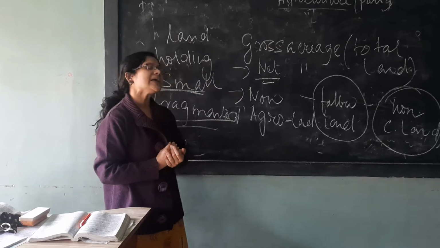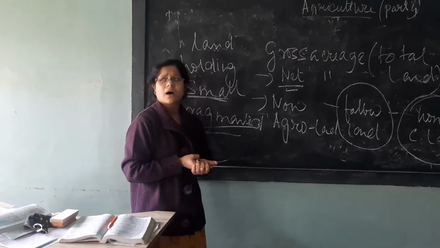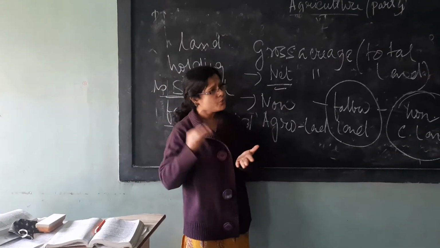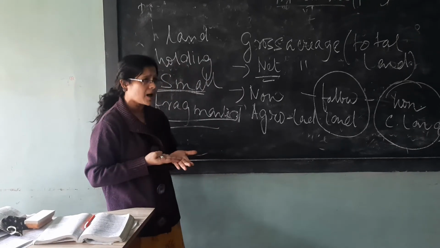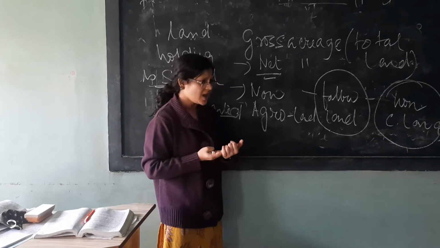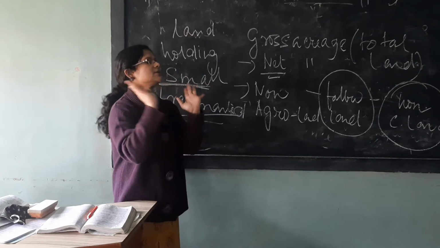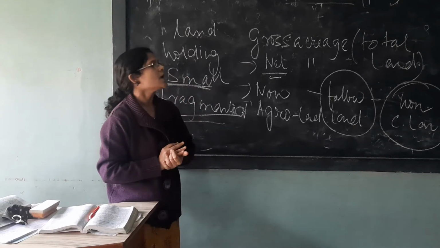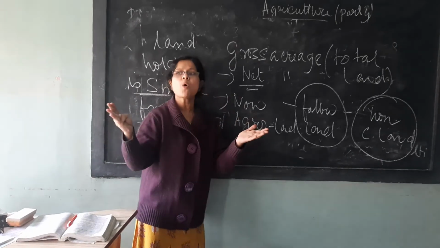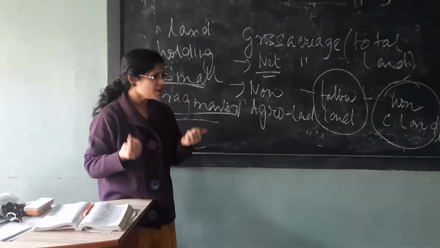If China can do it, if the USA can do it, though the USA doesn't have the proper climate for cultivation of crops, then we should also learn. We should follow the path. We are suffering. Who is suffering? The common people. Always when we go to the market, we say, see what the condition of the market is, because prices are not controllable. The government can't control them, because the government is importing food grains by paying a huge amount of tax. That is the main reason.